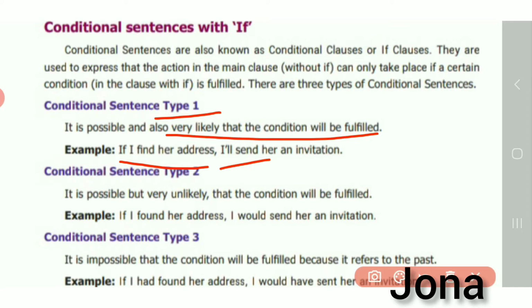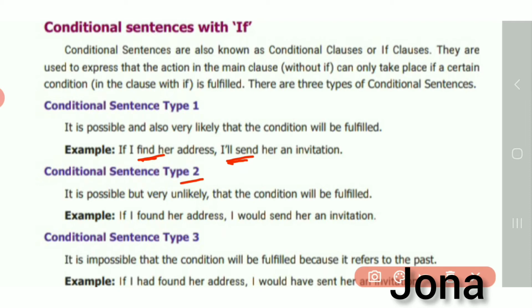In "If I find her address," find is present tense. In the second clause, the subordinate clause, we have I will send. If it is present tense, here also it will be present, but we will use the word will. That is the first type.